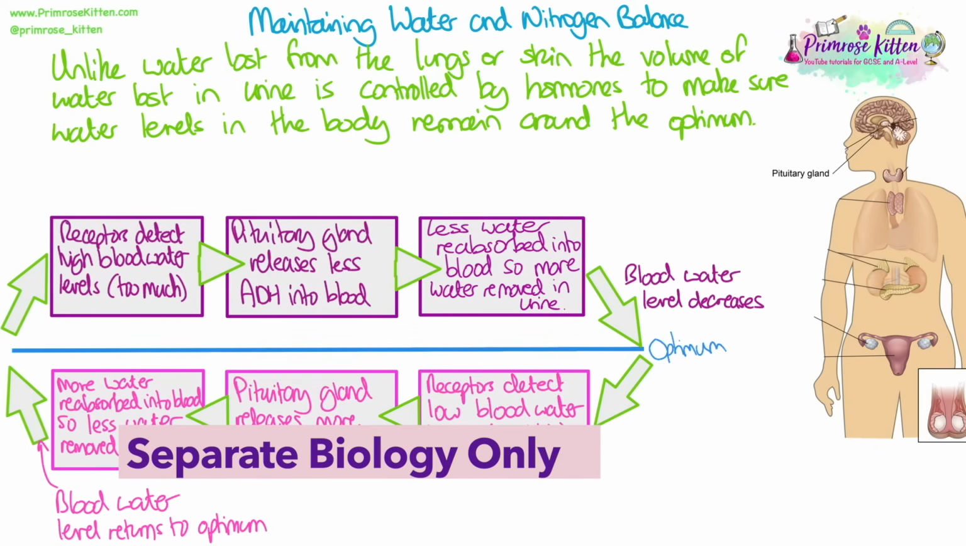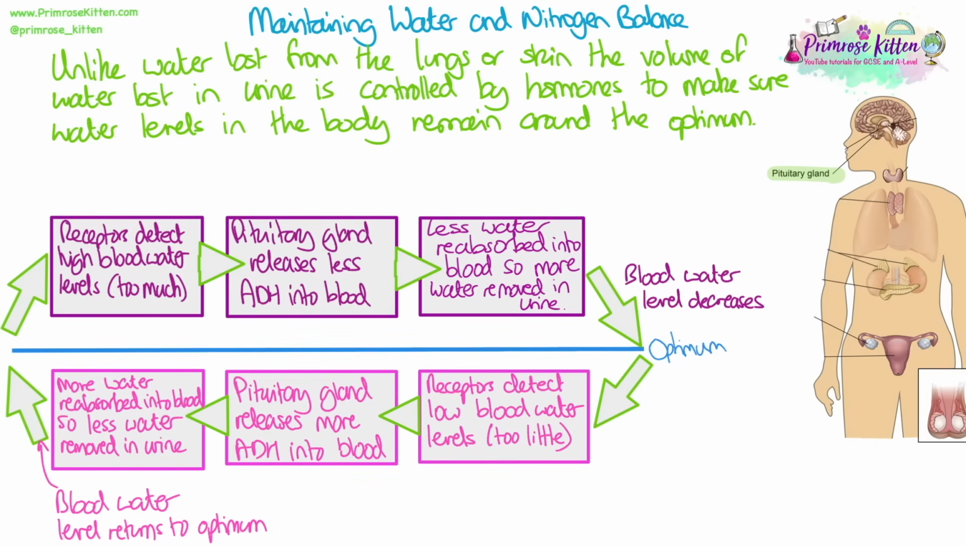Unlike water being lost from the lungs or skin, the volume of water lost in urine is controlled by hormones to make sure the water levels in the body remain around the optimum. It's controlled by the pituitary gland, which secretes the hormone ADH, or antidiuretic hormone.